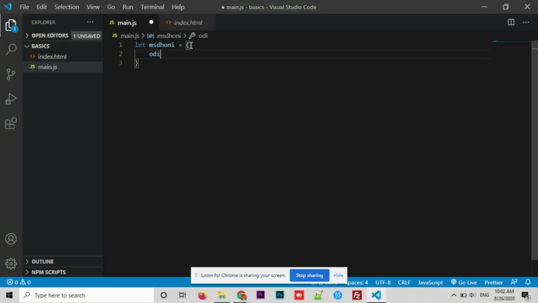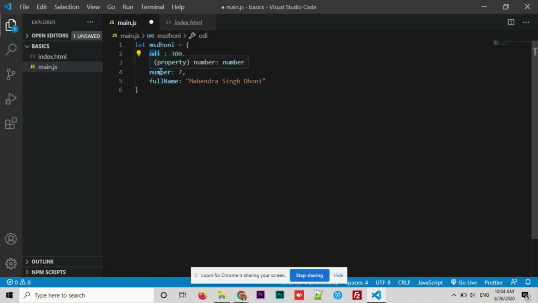Say ODI, rough numbers. Now here ODI is a key and this one is a value. Similarly, I'm going to add a few more here. A few things that you need to understand here. Key value pairs are separated with a comma. Next, whenever I am adding a value here, if it is a number, we can directly add it. If it is a string, the string needs to be included inside quotes. MS Dhoni is the name of the object inside which we'll have key value pairs. All the names before the colon are keys and after the colon are values.